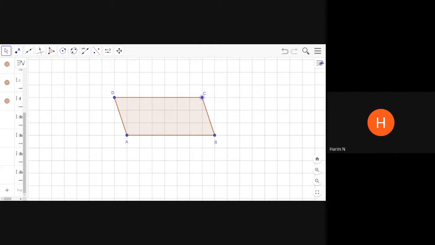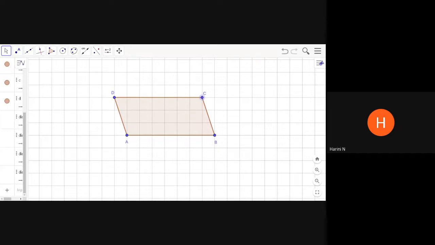Now, here the 5th measurement, that is the angle, if it is measured and given to me, only then can I say I can draw a unique quadrilateral. So, 4 measurements are not enough to construct a quadrilateral. The 5th measurement is very important. That is exactly what you were trying to tell Arun in your concept map: to construct a quadrilateral or any 4-sided polygon, you should have a minimum of 5 measurements given to you. With 4 or fewer measurements, the quadrilateral that you construct will not be unique. You may be able to construct multiple quadrilaterals.